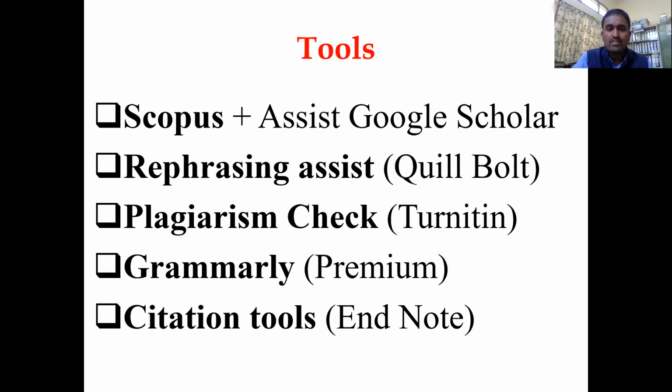So I'll show in the next few slides how Grammarly free versus premium is going to help you. Then the final one, which I'm not going to extend because it is not the scope of this presentation, is citation tools. EndNote is the ultimate one. While writing, you can cite with it. That will ease the last phase of submitting the manuscript, because if one journal rejects and you are uploading to another journal, it takes a lot of time to correct the format of references. You can do that with the help of citation tools.